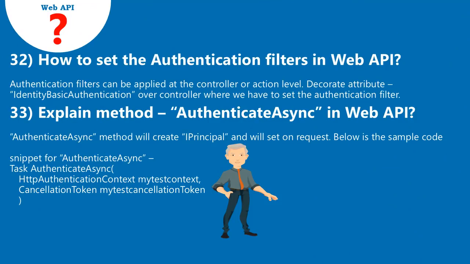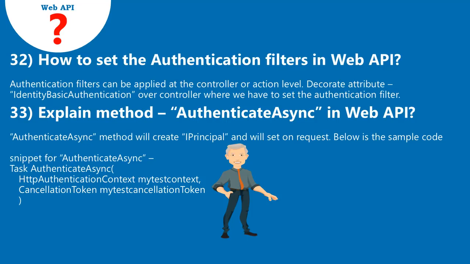32. How to set the authentication filters in Web API? Authentication filters can be applied at the controller or action level. Decorate the attribute IdentityBasicAuthentication over the controller where we have to set the authentication filter.